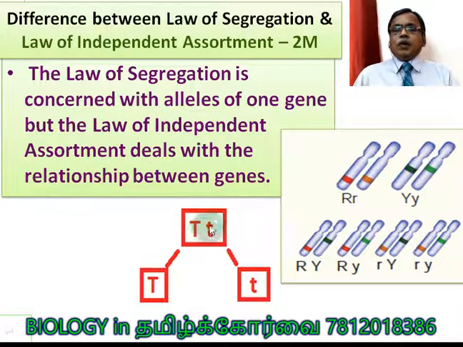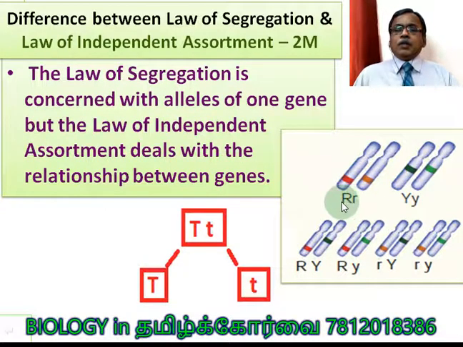The gene responsible for plant height exists in 2 forms. When the F1 plant produces gametes, the 2 alleles segregate from each other. That is the law of segregation. Understood? But here you cannot explain the law of independent assortment. For independent assortment to be explained, there must be at least 2 genes. Very clear? The law of assortment deals with the relationship between the genes, 2 genes minimum, maximum n number of genes.